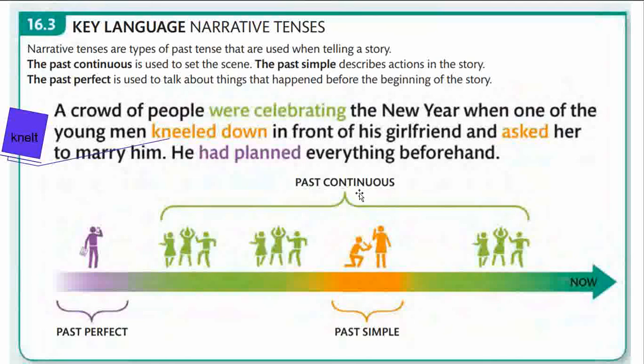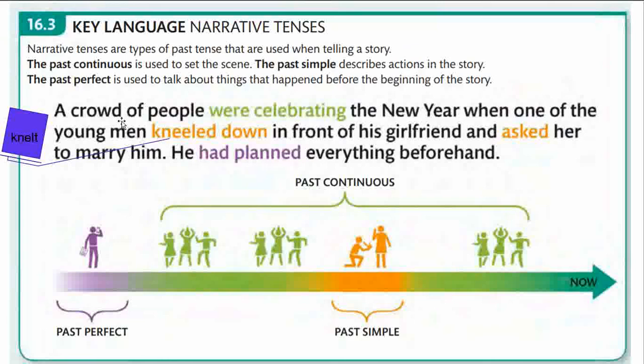When, that means in between, an interrupting action took place when one of the young men knelt down. You can see in simple past tense, knelt down because it's a short term interrupting action. And asked, again simple past because it's a short term interrupting action.